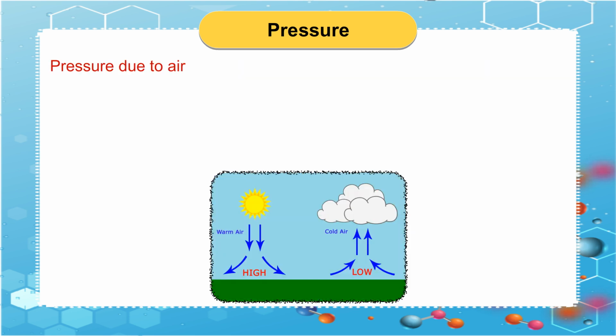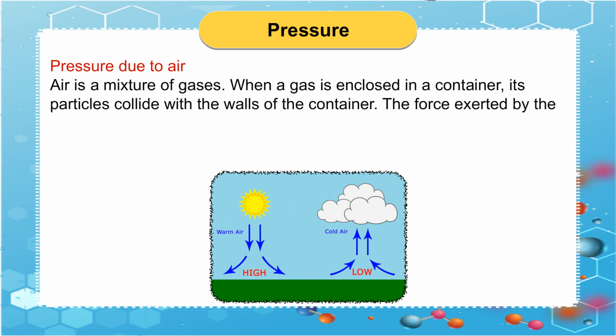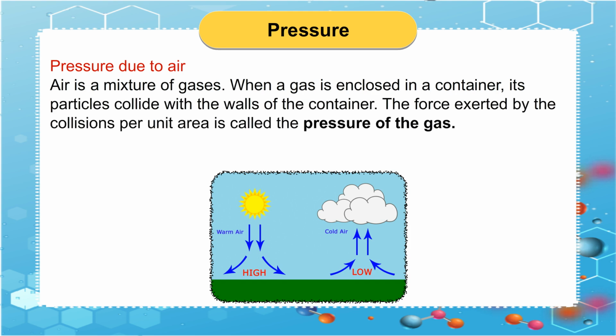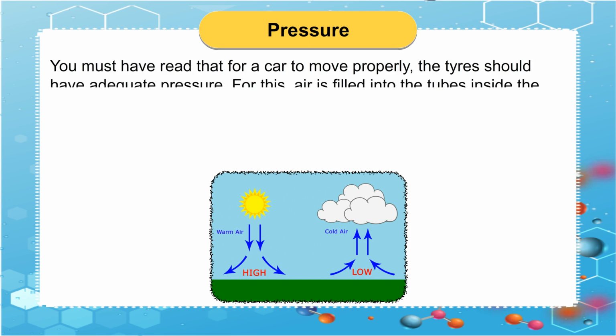Pressure due to air. Air is a mixture of gases. When a gas is enclosed in a container, its particles collide with the walls of the container. The force exerted by the collisions per unit area is called the pressure of the gas. You must have read that for a car to move properly, the tires should have adequate pressure.